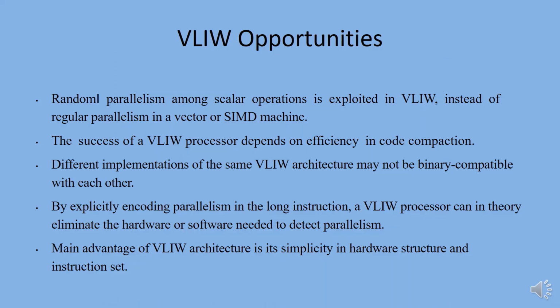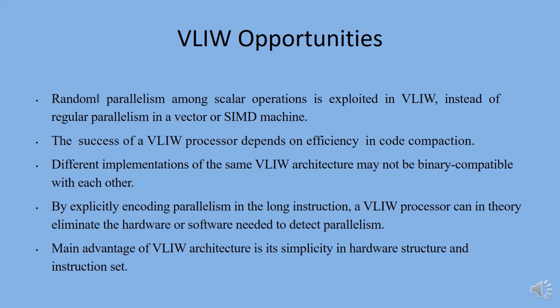VLIW opportunities. Random parallelism among scalar operations is exploited in VLIW instead of regular parallelism in a vector or SIMD machine. The success of a VLIW processor depends on efficiency in code compaction. Different implementations of the same VLIW architecture may not be binary compatible with each other.